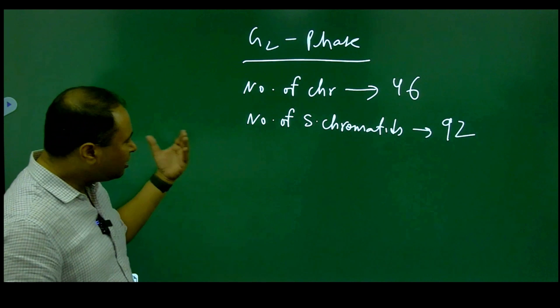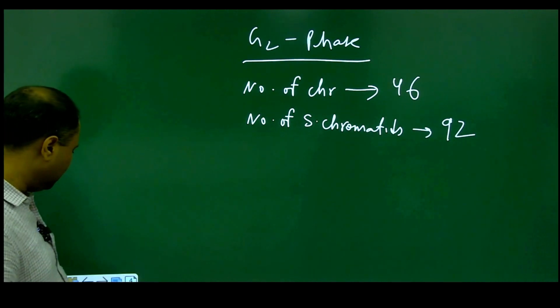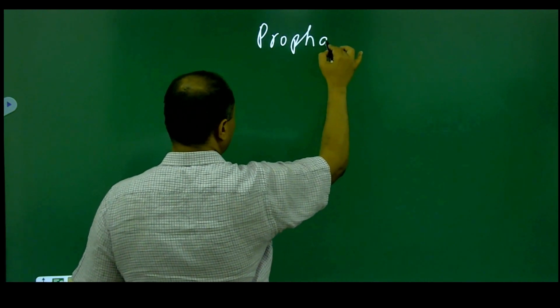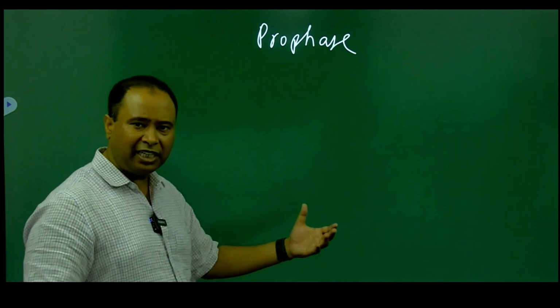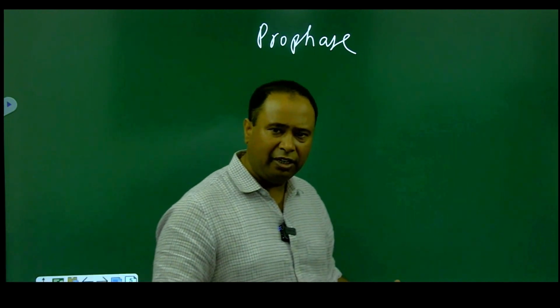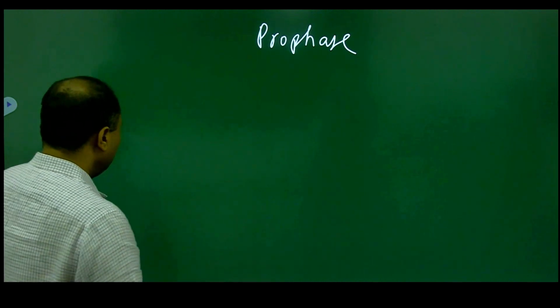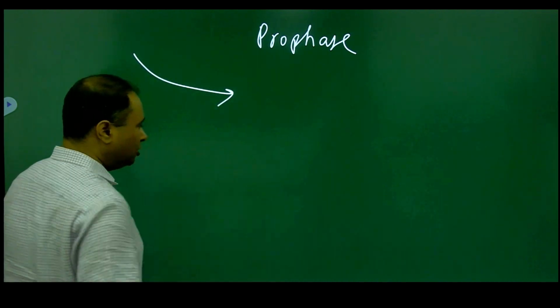Now after the G2 phase, the cell enters the prophase. The prophase is part of the M phase, as we have seen. The M phase is divided into prophase, metaphase, anaphase, and telophase. So we are talking about the prophase.